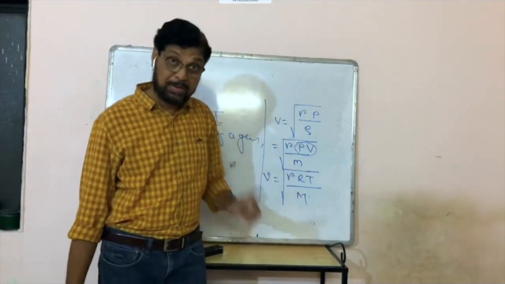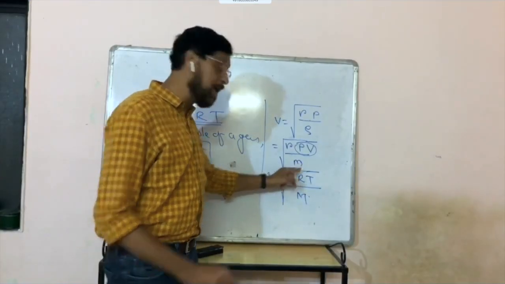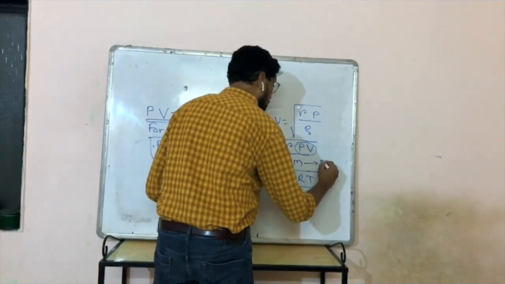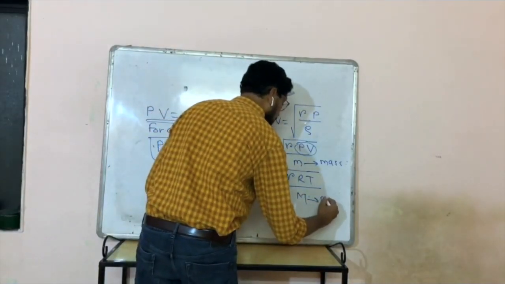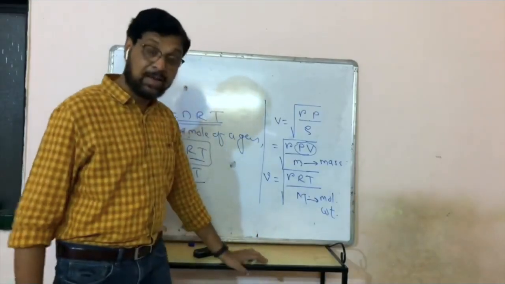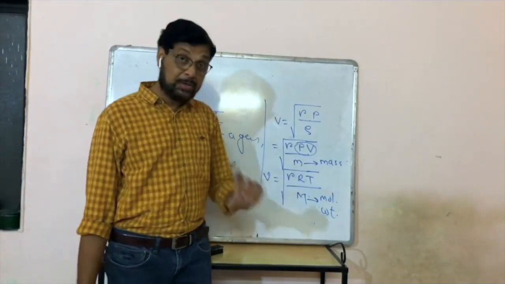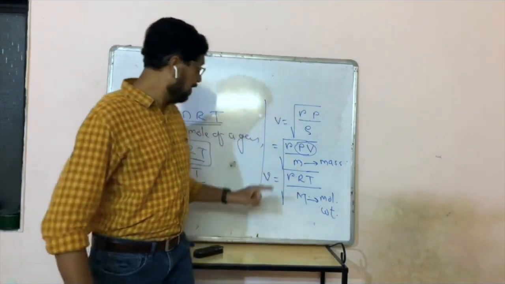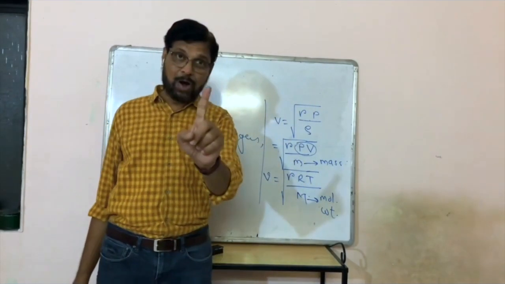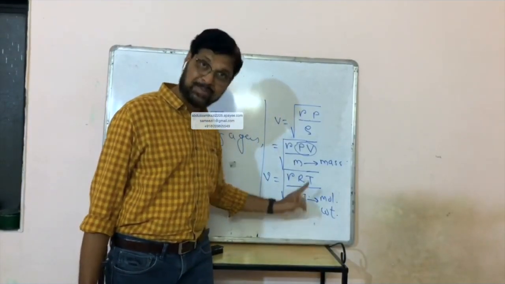M. Very important. Small m means mass, and capital M is molecular weight. Why have we replaced small m by capital M? You have studied this in the mole concept in chemistry. Mass of 1 mole of a gas is equal to its molecular weight.